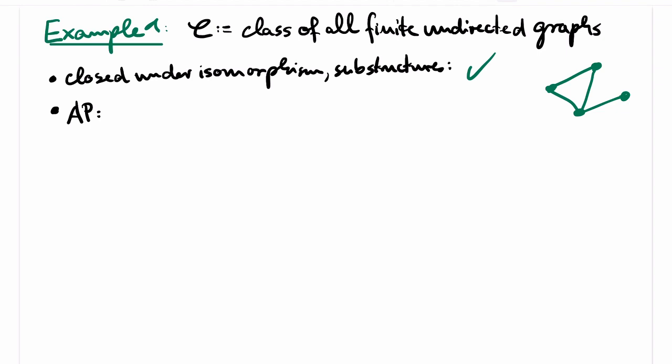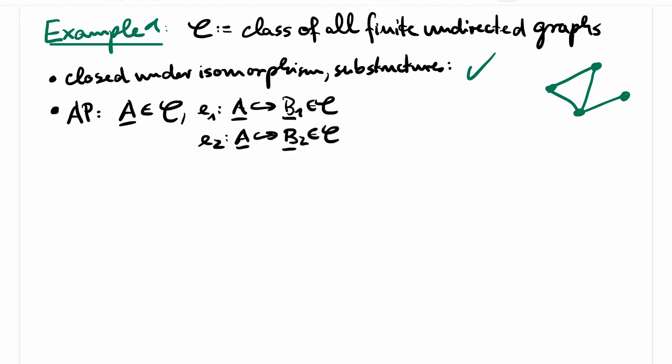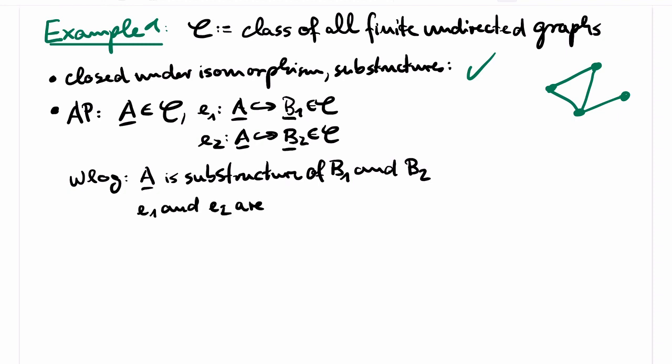When checking the amalgamation property, we are given a structure A in the class and embeddings of A into other structures B1 and B2 in the class, and we have to find an amalgam in the class. We may assume that A is in fact even a substructure of B1 and a substructure of B2, and that E1 and E2 are the identity map, because the class C is closed under isomorphism. So we may rename the elements of A and of B1 and B2 along the embeddings E1 and E2, so that A is indeed a substructure of B1 and B2.